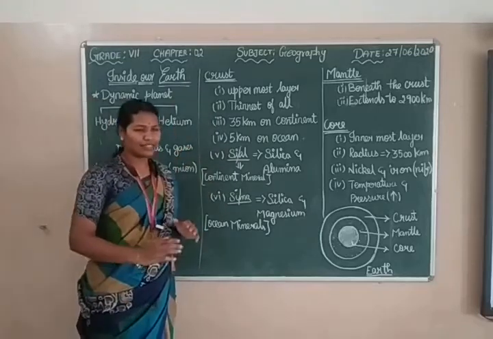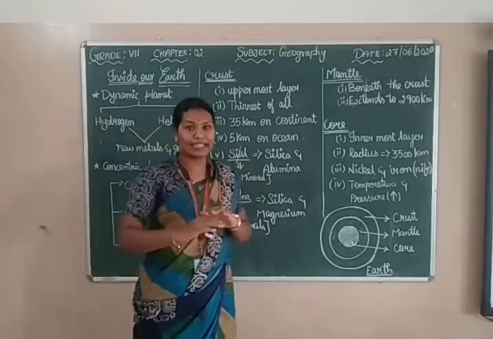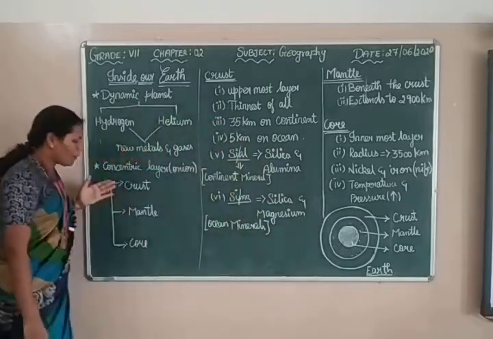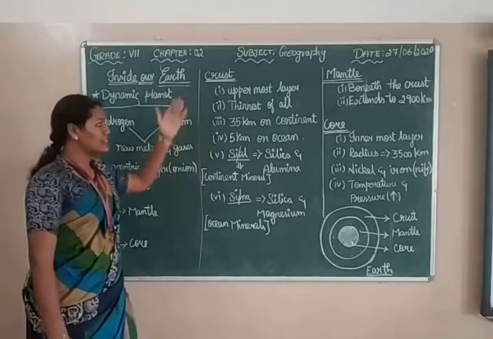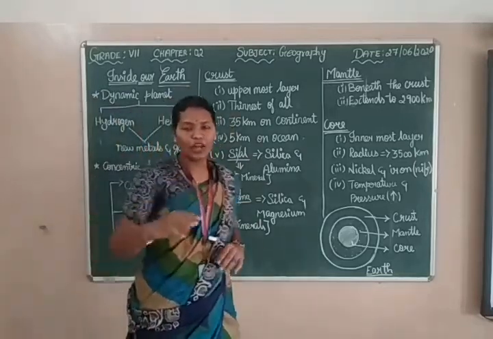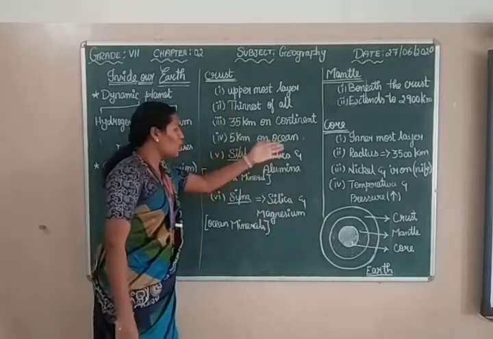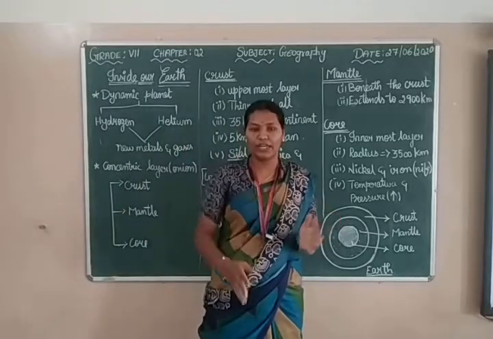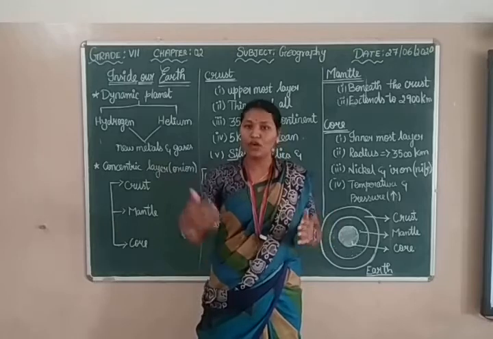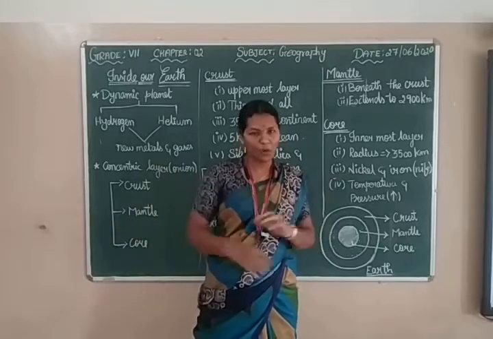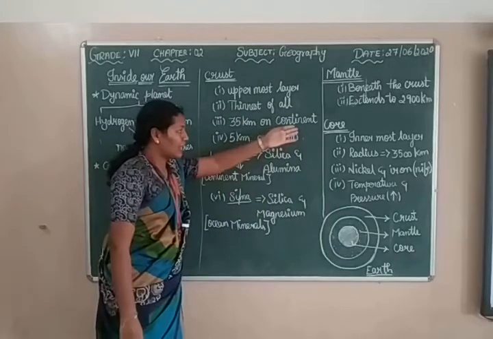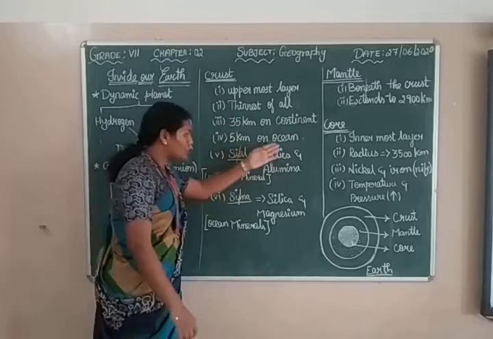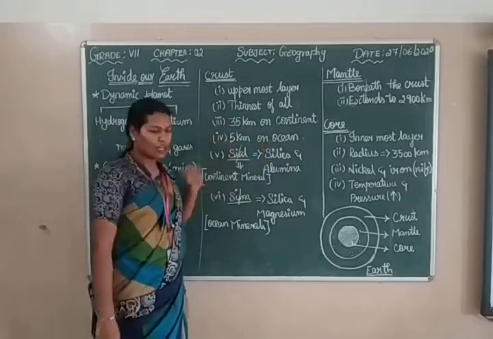What is crust? Crust is the uppermost layer of the earth. It acts as a cover for our earth, and it is the thinnest of all three layers. Among crust, mantle and core, crust is the thinnest. In a continent, it is 35 kilometers, and in the ocean, it is 5 kilometers. Why? The Earth's surface does not have only mountains, plateaus or plains. It also has oceans, rivers, and water bodies. So in the continental area the crust is about 35 kilometers, and in the ocean area it is 5 kilometers.